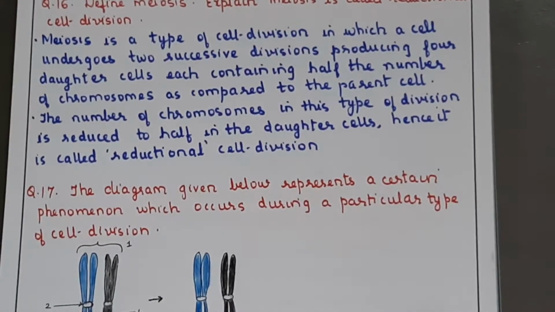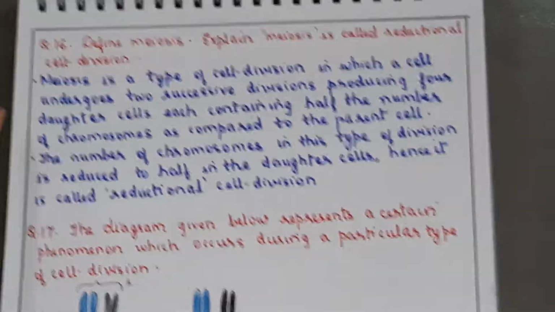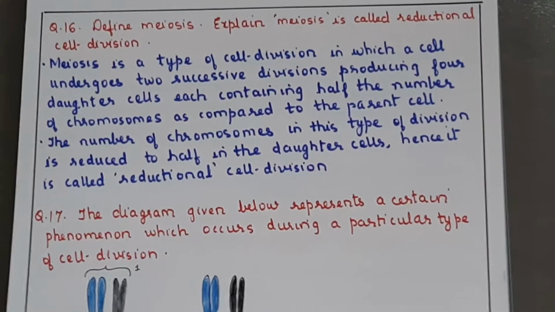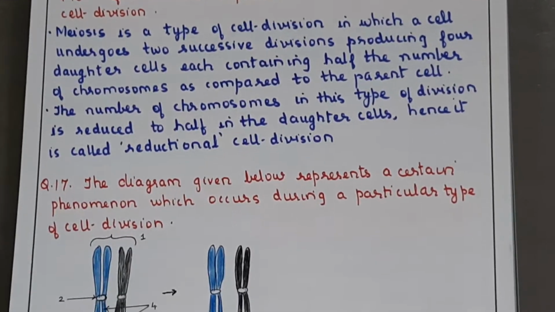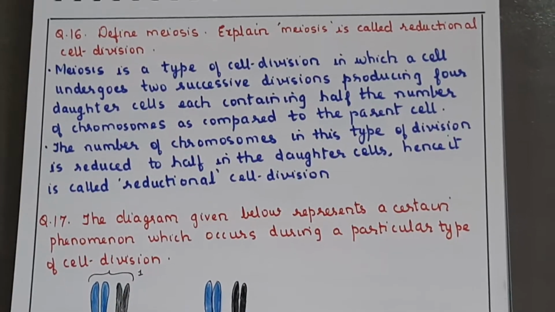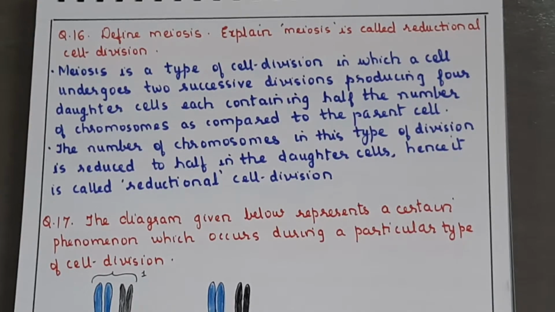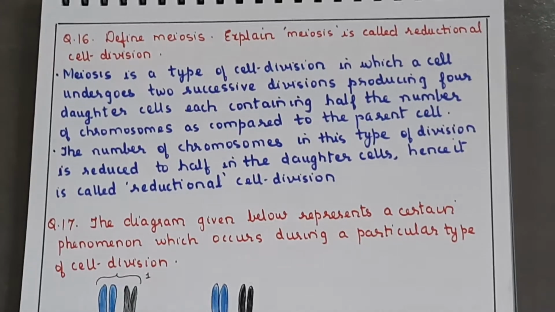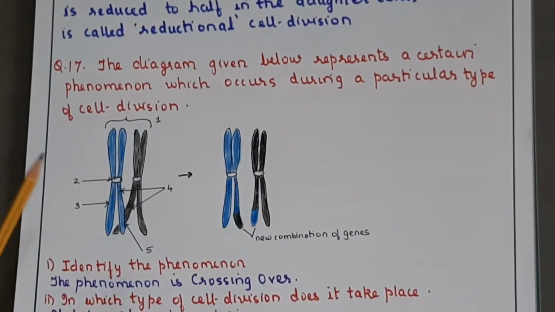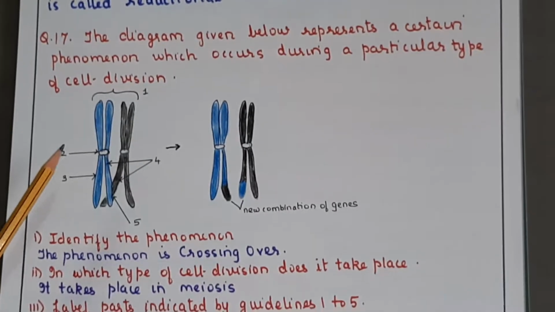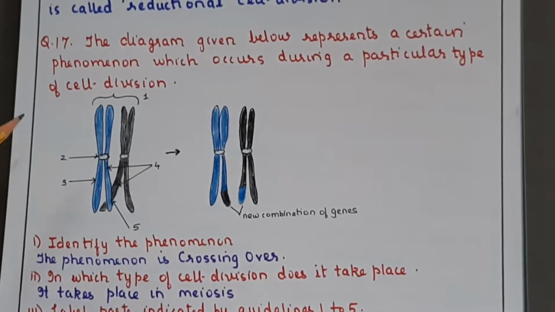Okay, so just to summarize it, the definition of meiosis is very important. That is, a type of cell division in which the cell is undergoing two successive divisions producing 4 daughter cells, each containing half the number of chromosomes as compared to the parent cell. Then this crossing over phenomenon is very important. As you can see here, the crossing over phenomenon is taking place during meiosis.